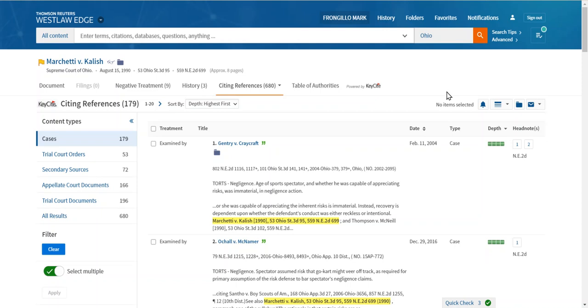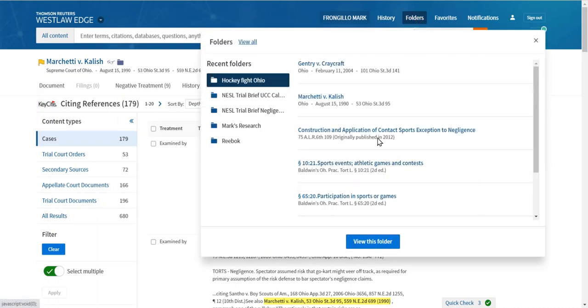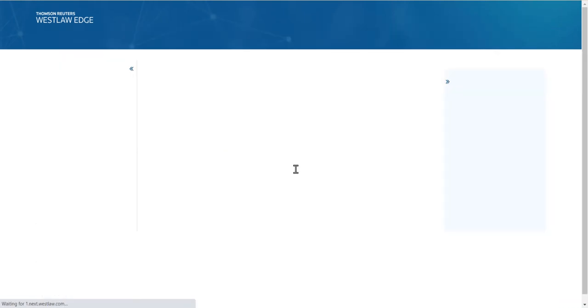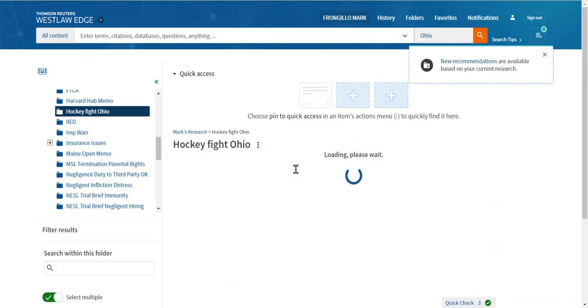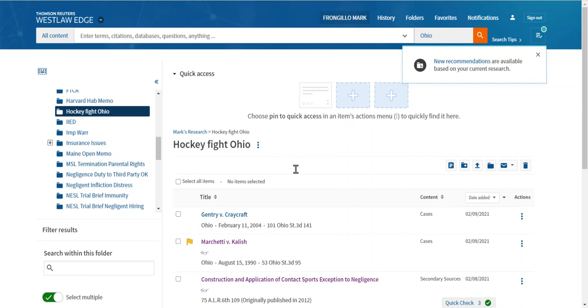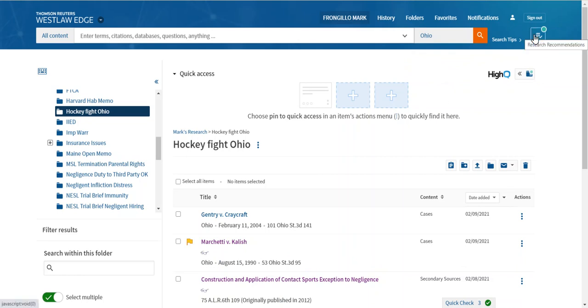2 final tips. I mentioned folders as a really good resource. Keep in mind that Westlaw has a number of safety nets. One of the safety nets is something called research recommendations. You'll see it pop up to the upper right from time to time.